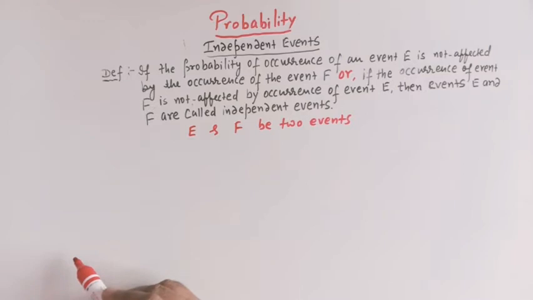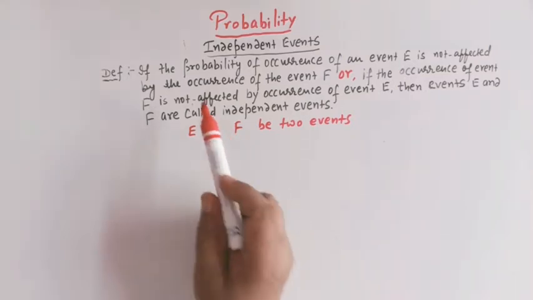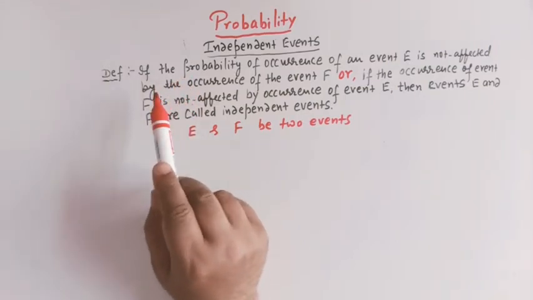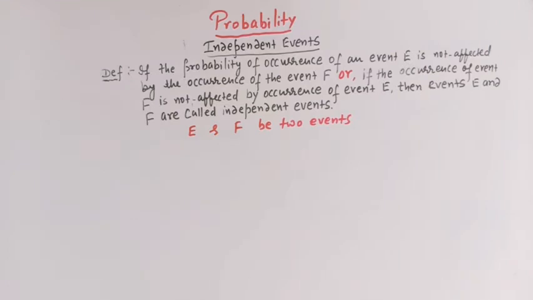So whenever we talk of independent events, then we say that the probability of occurrence of one event is not affected by the occurrence of the second event, right?